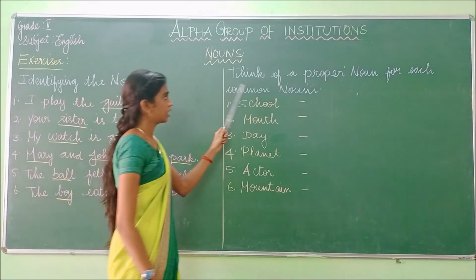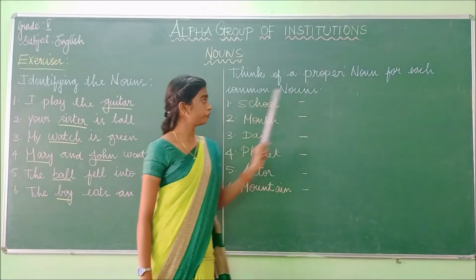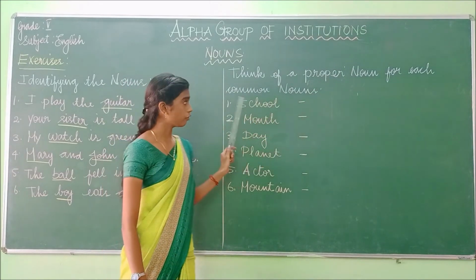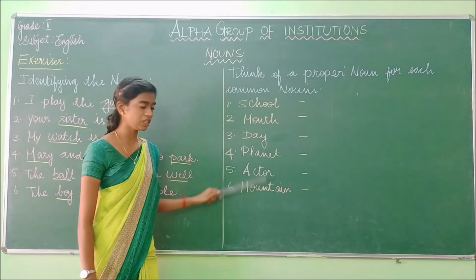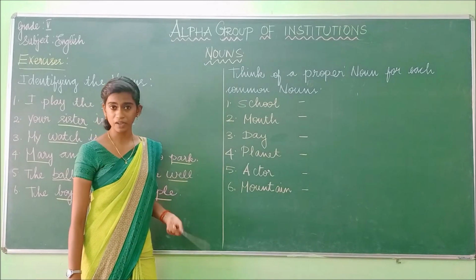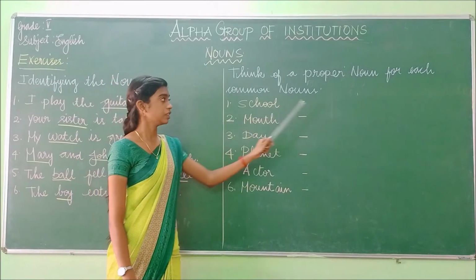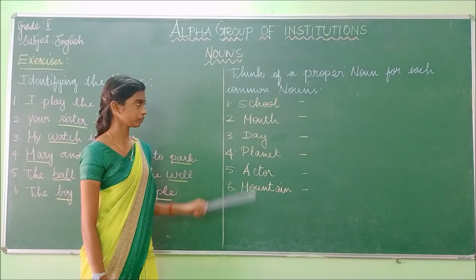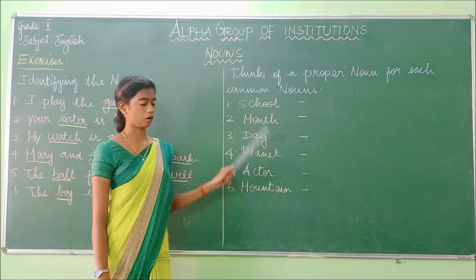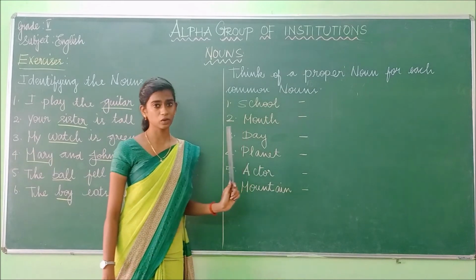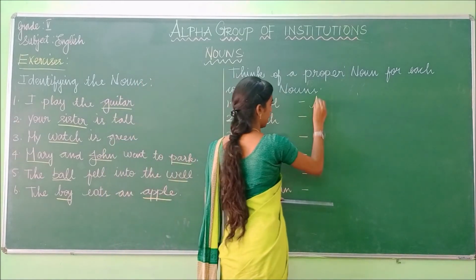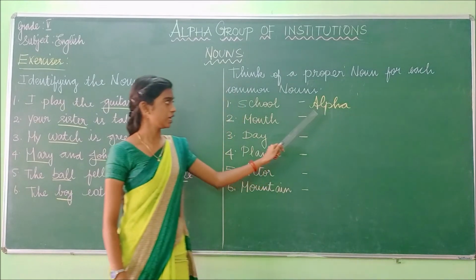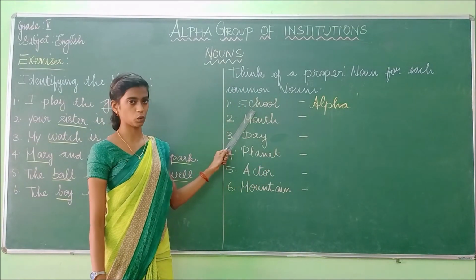The next one. Think of a proper noun for each common noun. I have written the common nouns. Now what we are going to do is write the proper noun for each common noun. Shall we do? School is the common noun. And what is the proper noun of school? Yes, for example, Alpha. Alpha is the proper noun because it's a specific name of a school.